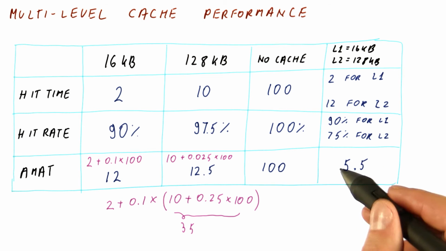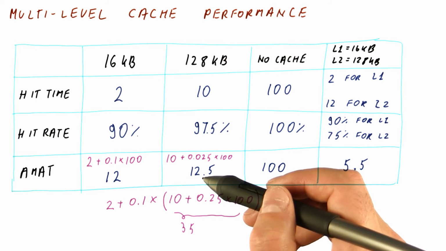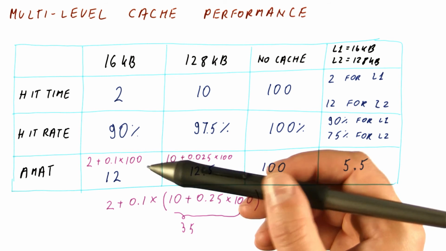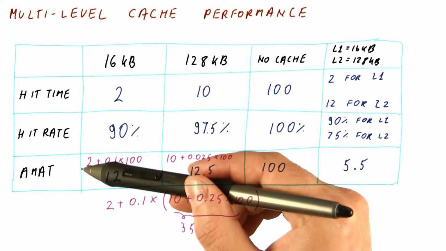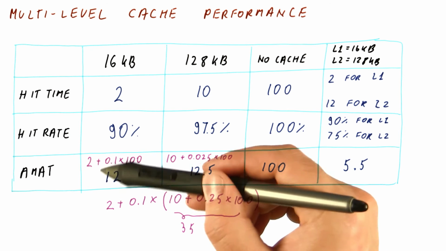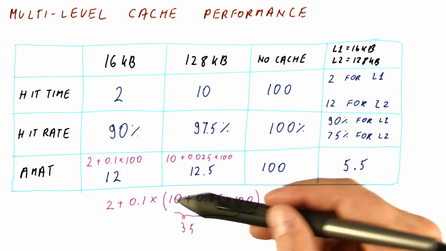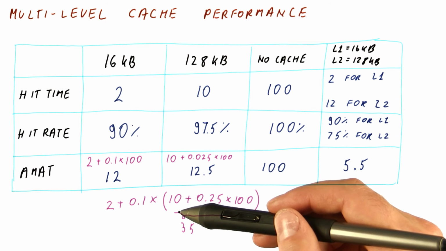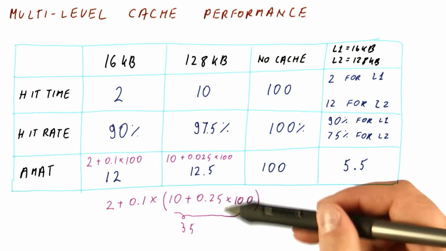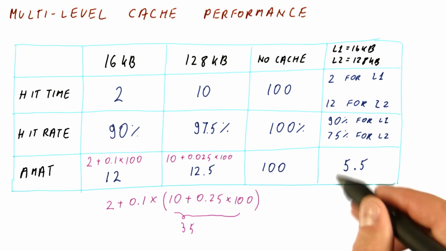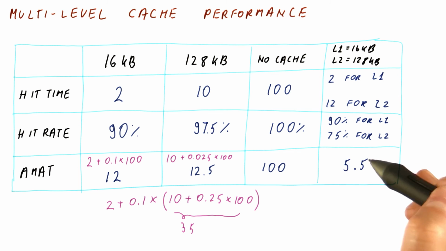This is much better than either of the 2 caches working alone. And it's much better because really we're having most of the accesses hit using the hit latency of the fast cache. Some accesses have a higher hit latency in the second cache, and fewer of them pay this huge memory latency. So this is why cache hierarchies work better than individual caches and why we have them.